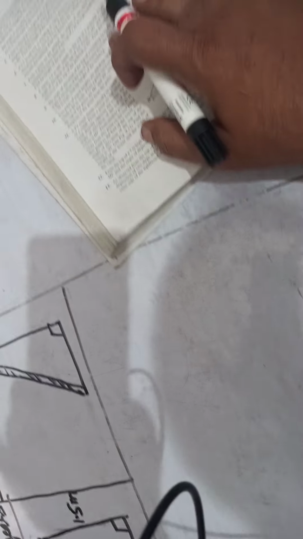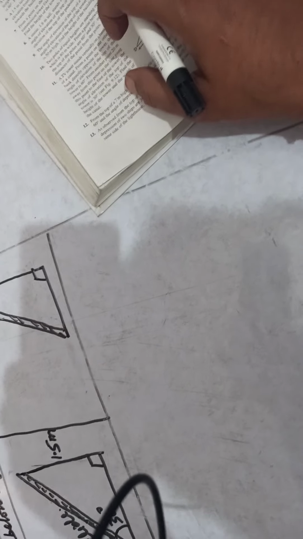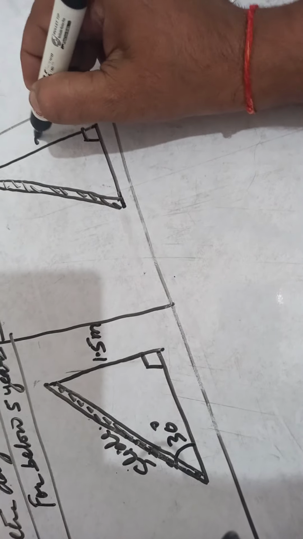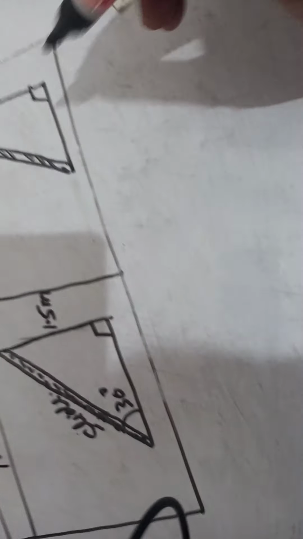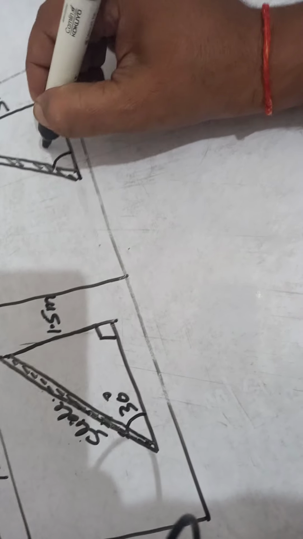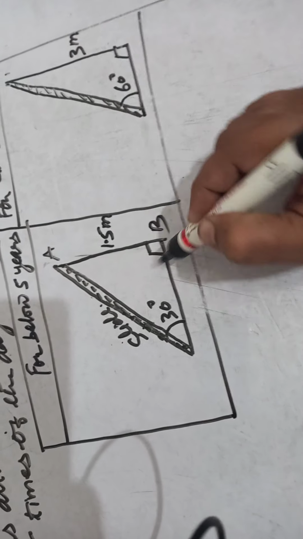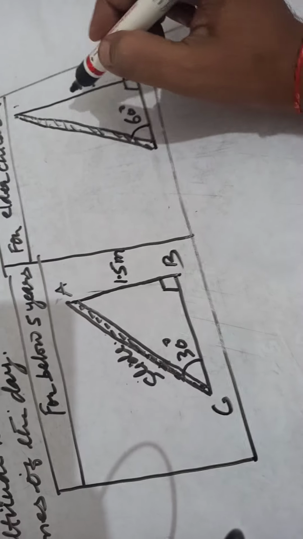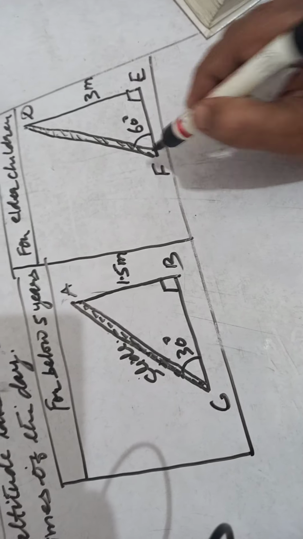For the elder children, she wants to have a steep slide at a height of 3 meter. This is 3 meter, and inclined at an angle of 60 degree. Now give names to the triangles: let it be A, B, C, and this is D, E, and this is F.